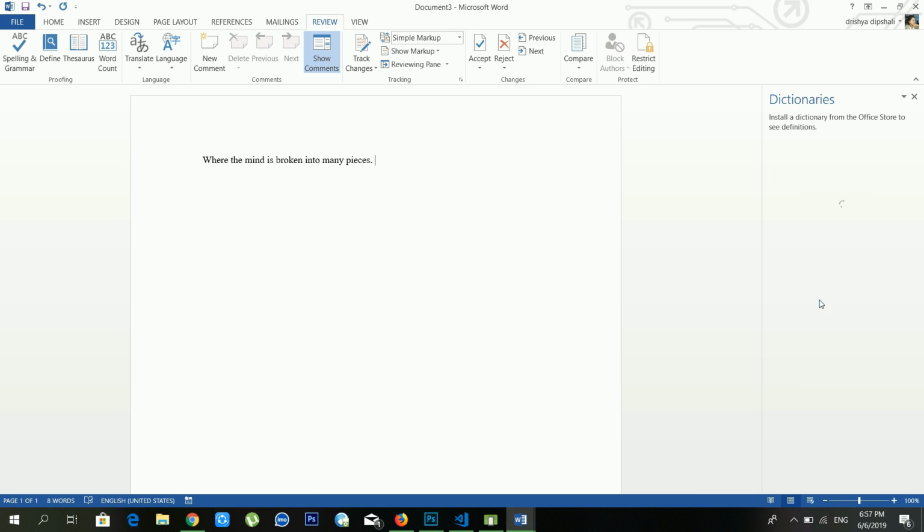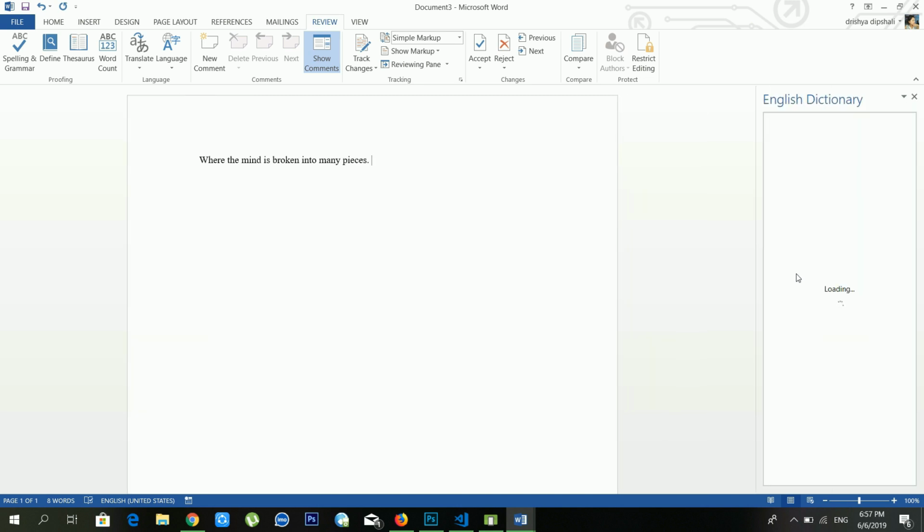If you try to download this one, just wait for a moment, but for this you need an internet connection, right? If you don't have an internet connection, it will take too long. It depends on your internet connection. It's telling me that it's loading my English dictionary, and from here you can search about the words.